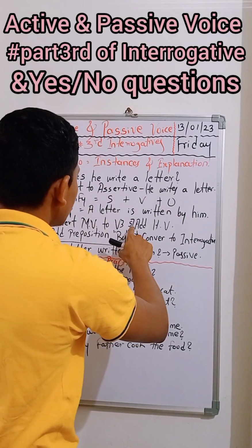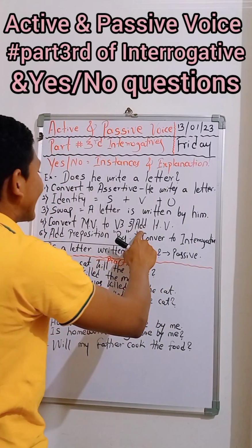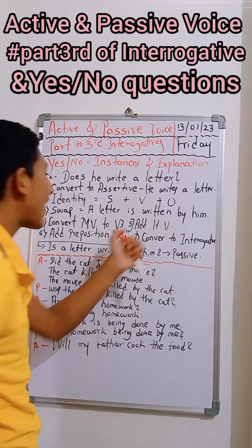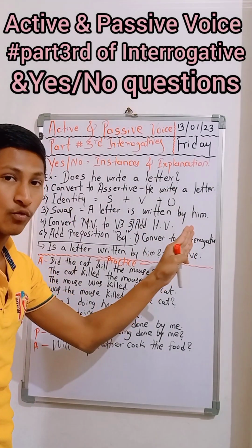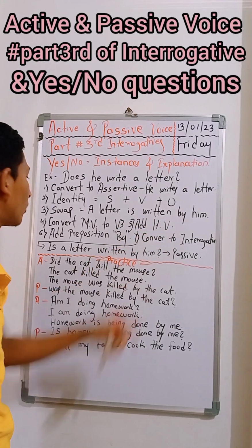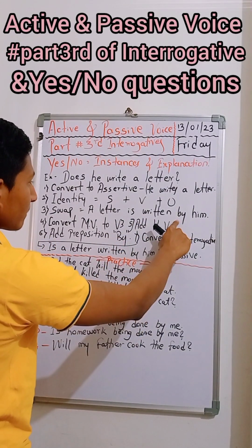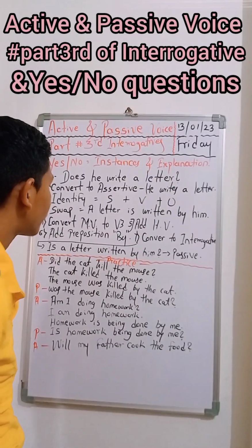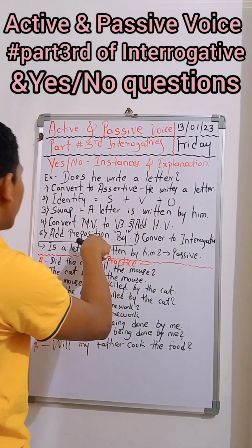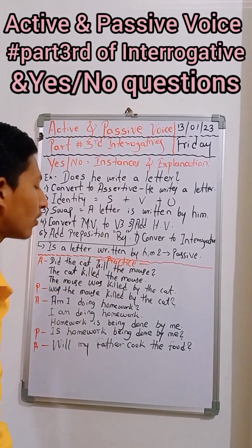And here is the fifth rule, that tells add HV, add a helping verb before the main verb. We have to add a helping verb or auxiliary verb, and add the preposition by. Here is the preposition, what I told you, I will tell you after the main verb. Now the turn of the preposition came, so we have to add only by.